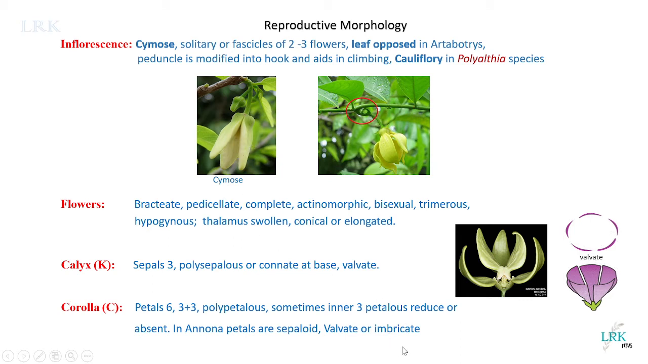Sometimes it may be imbricate also in some flowers. In some other members of this family, the estivation may be imbricate. Imbricate means one sepal or petal is completely in and the petal opposite to that is completely out, one in one out, and the other three petals have one edge inside and one edge outside. Such type of estivation is called imbricate estivation. So the estivation may be valvate or imbricate in this.